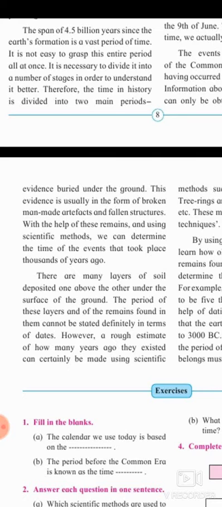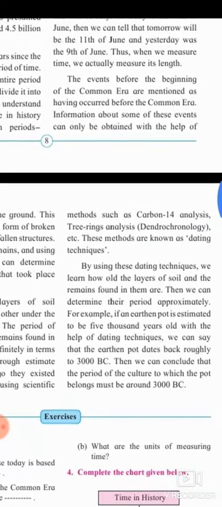There are many layers of soil deposited one above the other under the surface of the ground. The period of these layers and of remains found in them cannot be stated definitely in terms of dates.